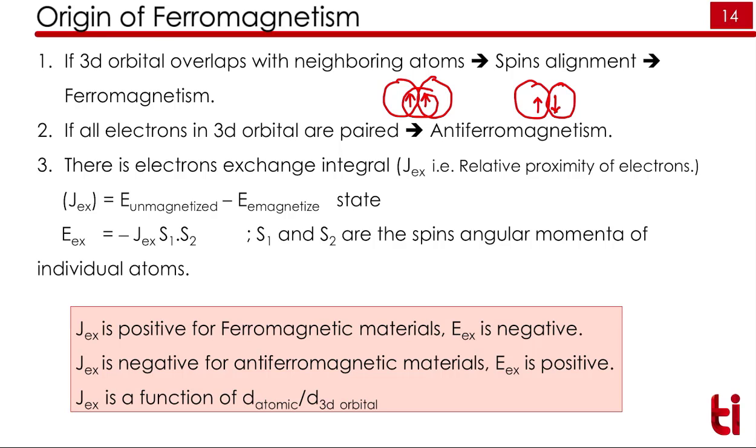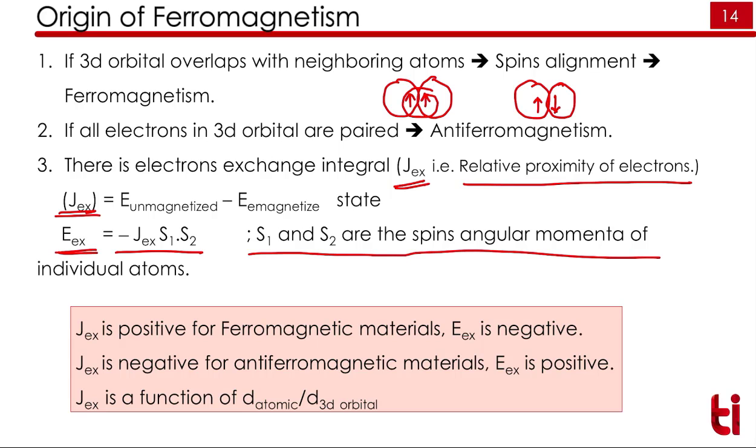This is happening due to the exchange integral, given by J_EX. It simply tells you the relative proximity of the electrons. Electrons have some energy. If you measure the energy of the unmagnetized state and the energy of the magnetized state and subtract, you get the exchange integral. The exchange interaction energy is given by E_EX equal to minus J_EX S1 S2, where S1 and S2 are the spin angular momenta of the individual atoms, because in ferromagnetic materials the net magnetic moment is due to the spins of electrons.